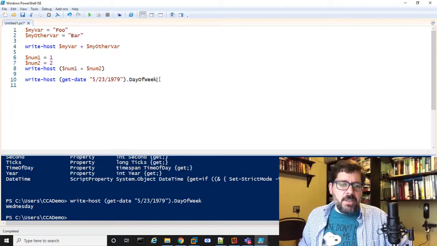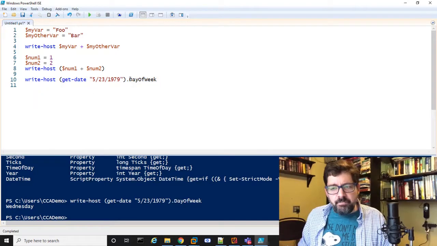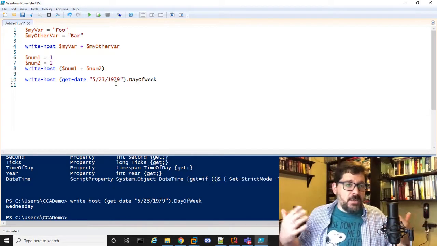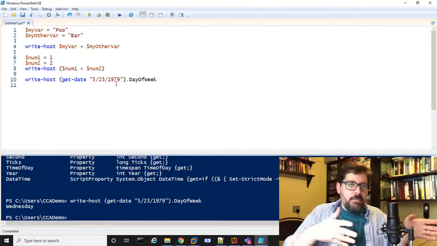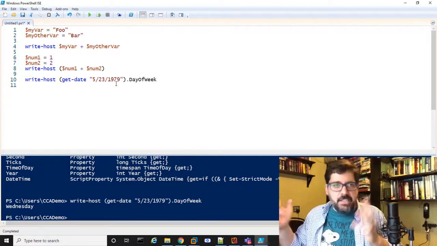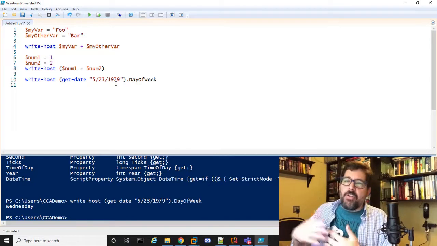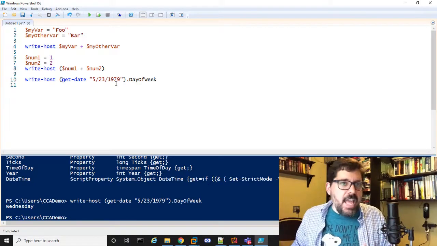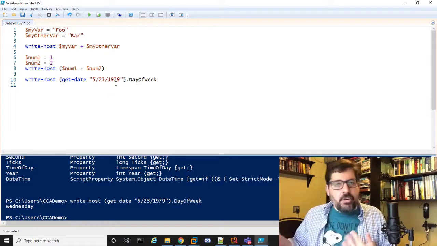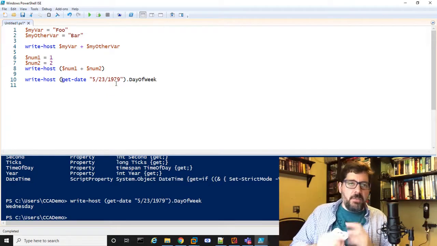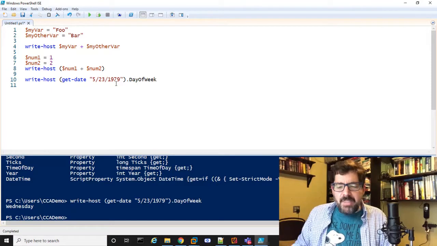Dates are also a little bit different than strings or integers. You can add and subtract integers, and it's pretty straightforward: if you add 30 plus 30, it's 60. But with dates, you can't always just add 30 to a date and get the right date. If today is the 15th and I add 30, you get 45. That's not a valid date. Computers are smart enough to be able to work with dates, so it's the same thing in PowerShell.